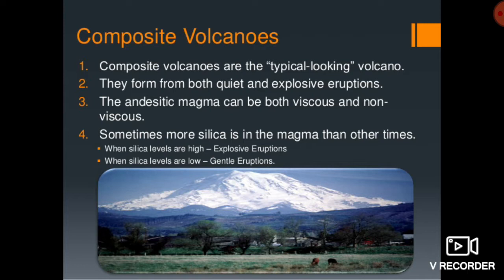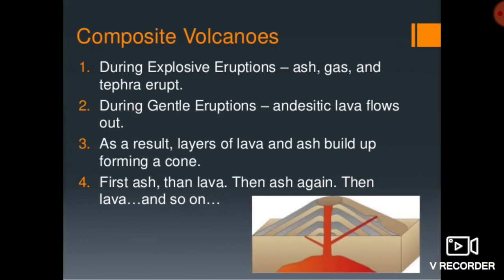Along with the lava, pyroclastic material like volcanic bombs and ashes come out from this composite volcano, because the lava is very viscous and interrupts the passage of lava towards the earth's surface, and this leads to the explosive eruption, and different layers are formed here. Here you can see the composite volcano, and ashes, gas, and tephra erupt.